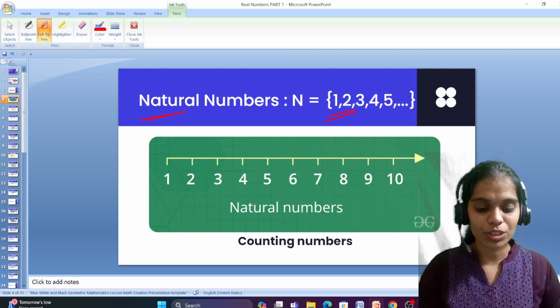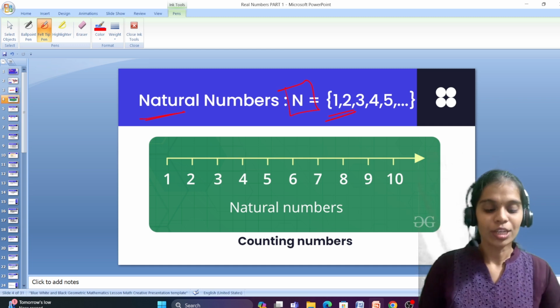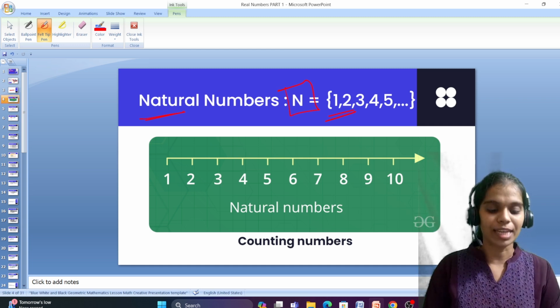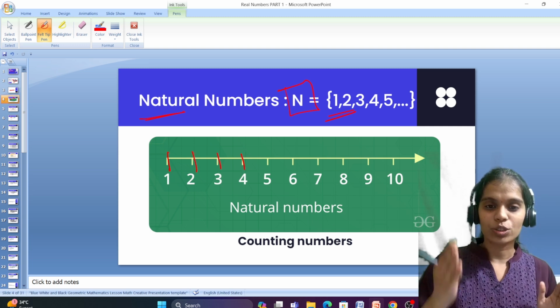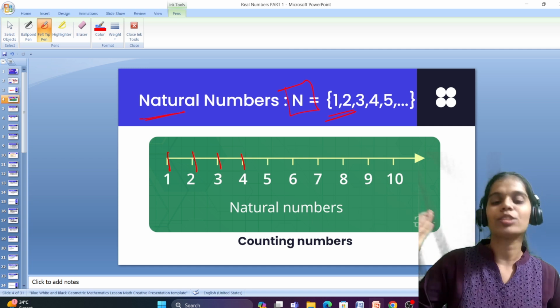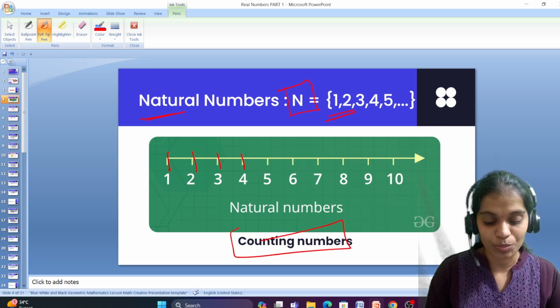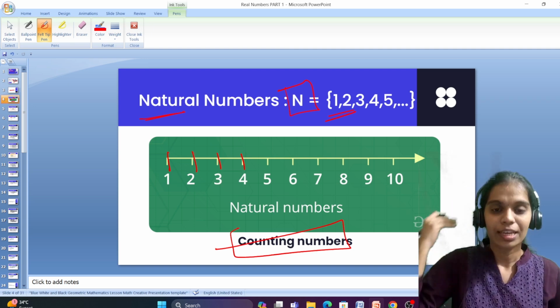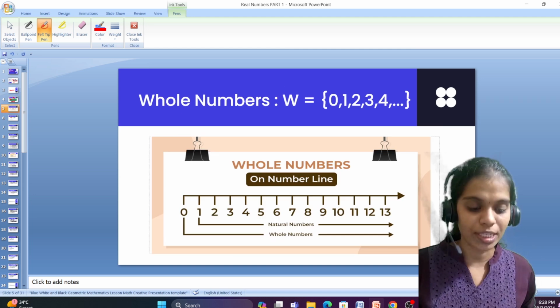Natural numbers are generally denoted by the capital letter N. Natural numbers are the numbers which start from 1 and move on to infinity: 1, 2, 3, 4, 5, 6, 7, 8, 9, 10 and so on, 100 and so on, 1000 and so on. These can also be called counting numbers. We can count the numbers using our fingers or objects.